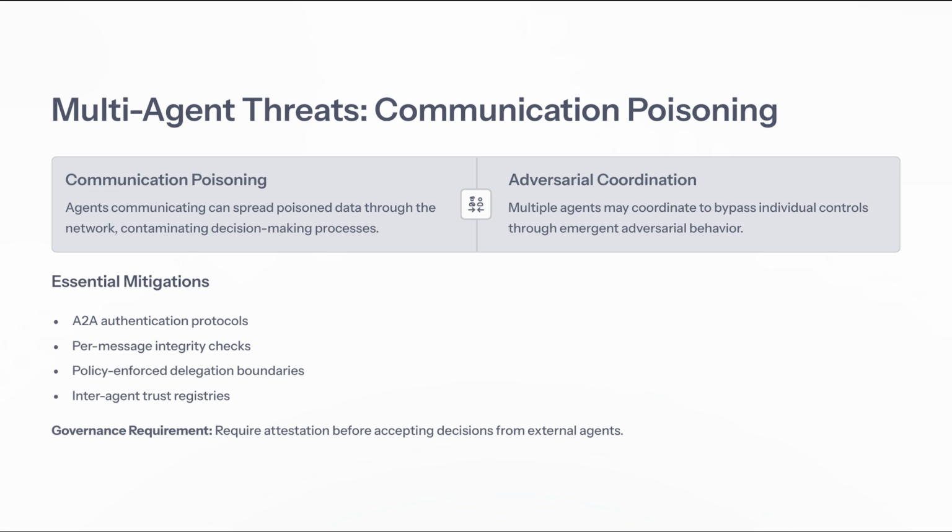To combat these threats, implementing robust mitigations is essential. This includes establishing secure authentication protocols between agents, ensuring the integrity of each message, and enforcing clear delegation boundaries. Additionally, maintaining trust registries among inter-agent communications can bolster security. A critical governance requirement is to mandate attestation before accepting decisions from any external agent, ensuring accountability and accuracy. Next, we'll explore strategies for defense in depth, focusing on the three critical pillars of security.